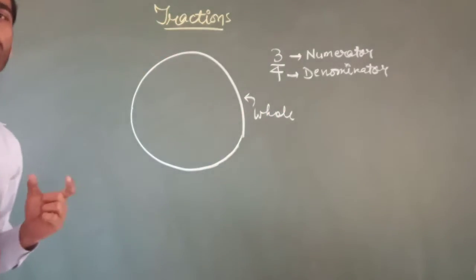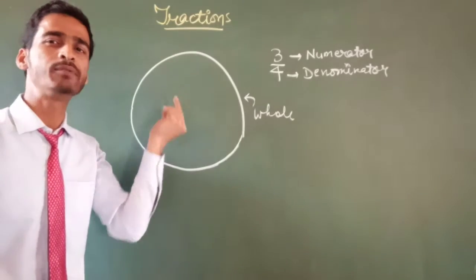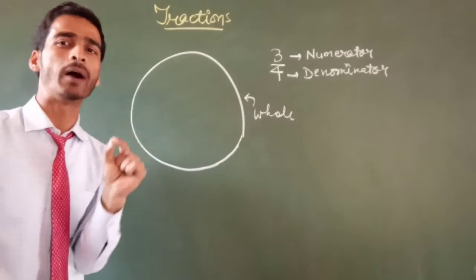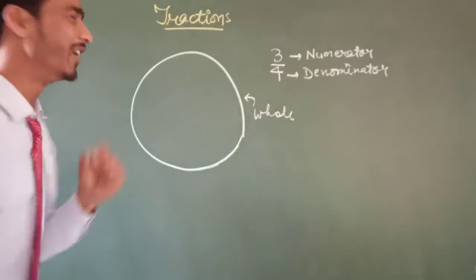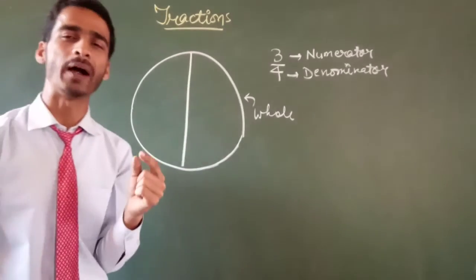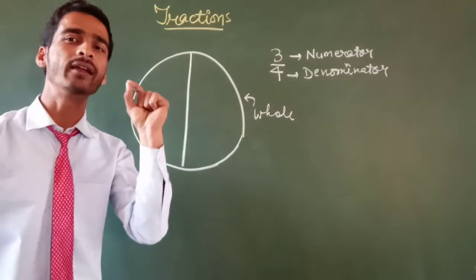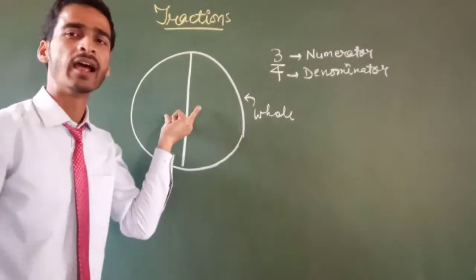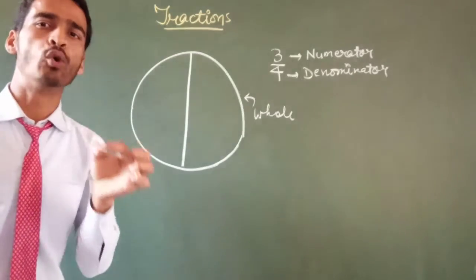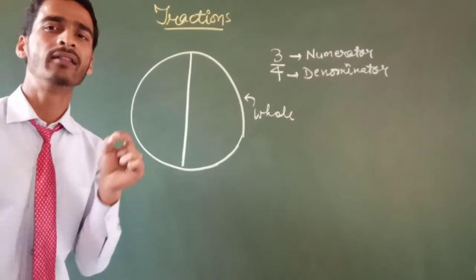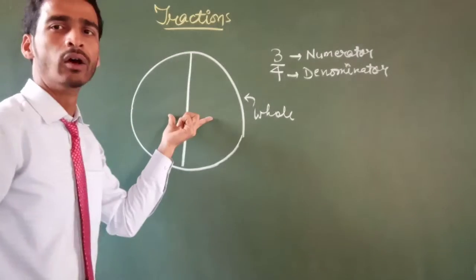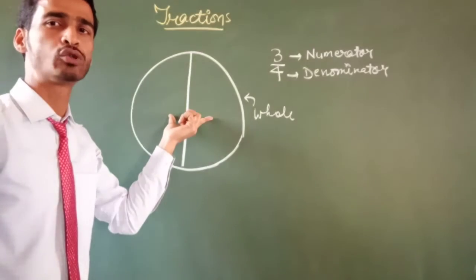Now you know what I have said, that when a whole is divided into some equal parts, then each equal part is called a fraction. Let us divide it into two equal parts. Now we have to learn how we can write a fraction for these parts and how we can define the fraction. We can say that both parts are equal. Both parts should be equal.